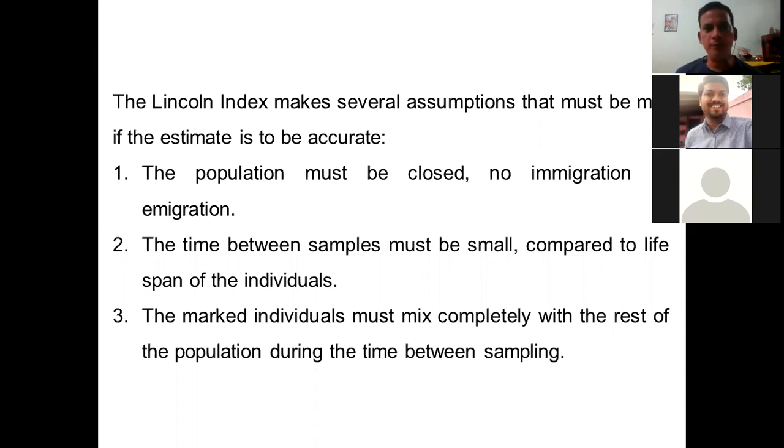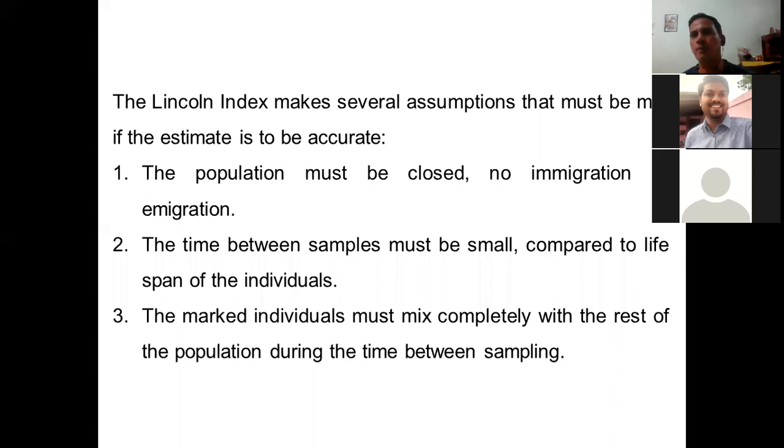The marked individuals must mix completely with the rest of the population during the time between sampling. Now this is one important criterion. Unless the individuals are mixing with the population uniformly, there is no point in taking samples. Let's say we have taken a sample at point A in a forest area, and now we are taking samples at point B. If those marked individuals are not evenly spread, we will end up taking new individuals.